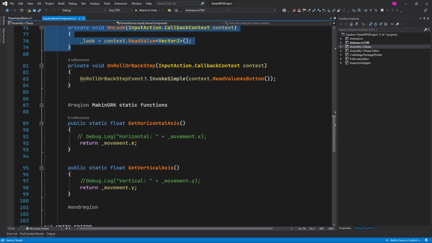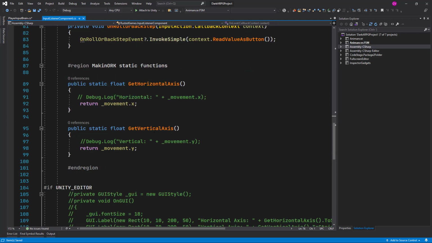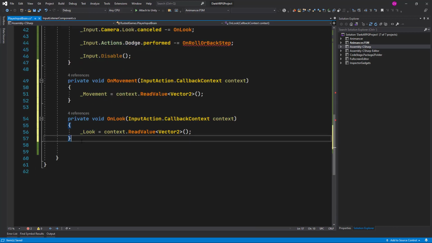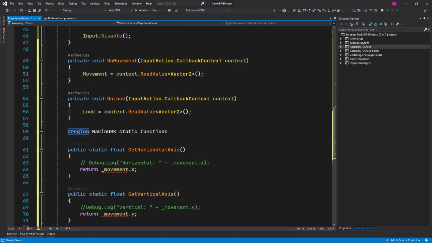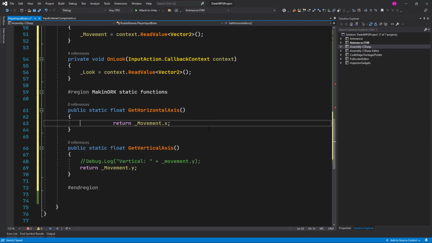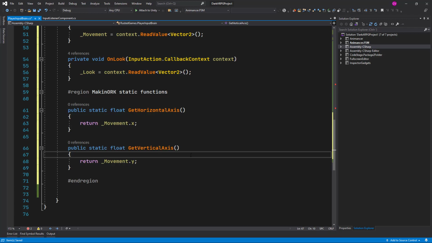Go back to the input listener component, and we have now this onRoll or back step, and later on we have this the Machinum static function. So let's copy those and paste it here. So again, let's fix the variable naming, and let me just remove this comment we don't need anymore, keeping things clean.